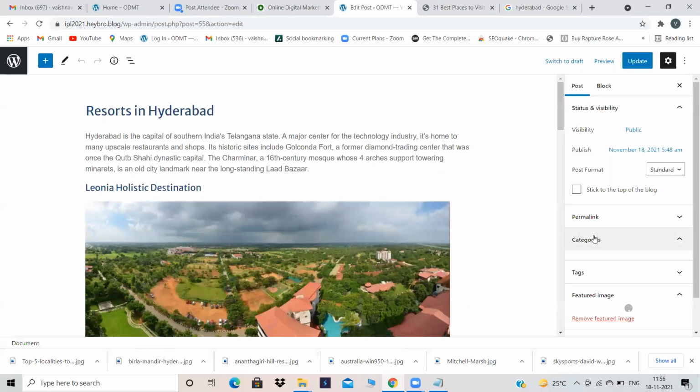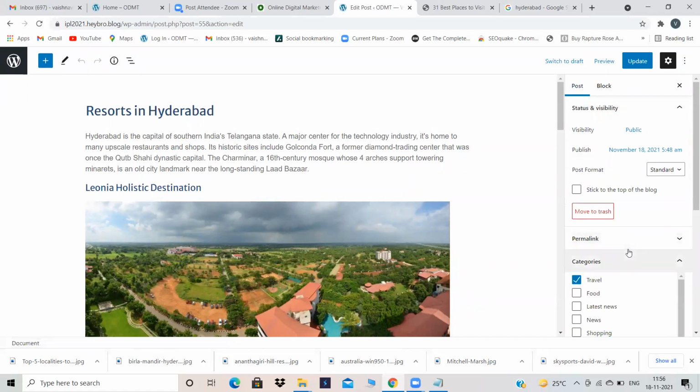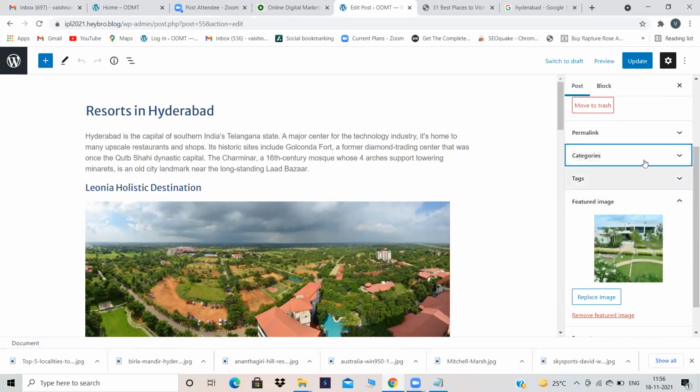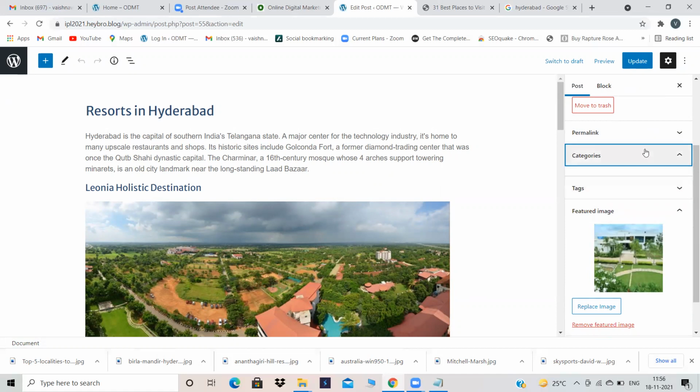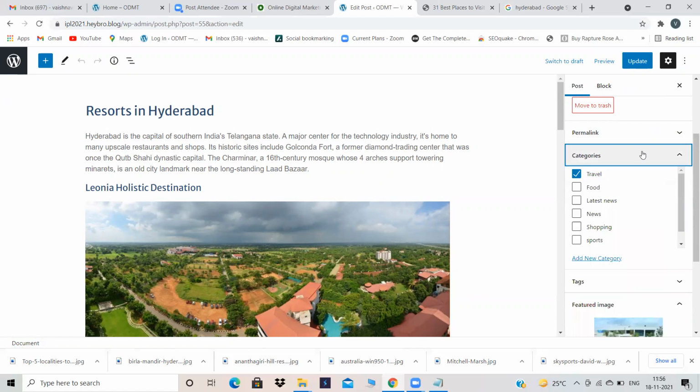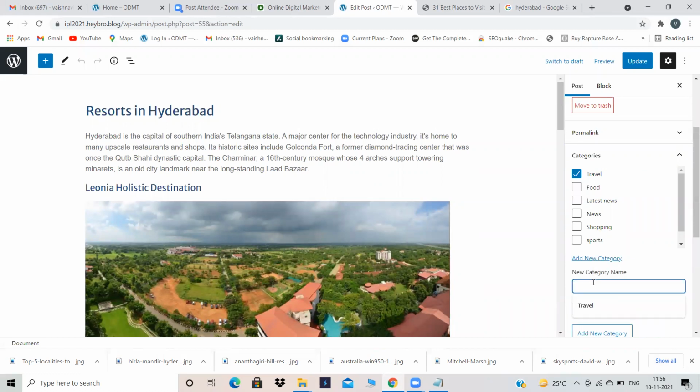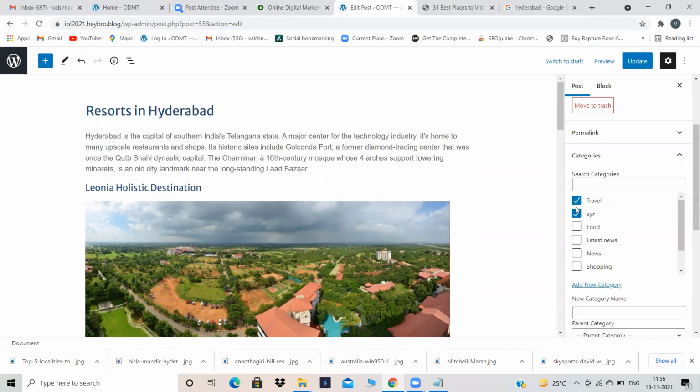To add that, I have to again go into post categories. See, if you are unable to see categories, just click on categories. All these categories I have created. If you want to create any new category, click on add new category. Write your name, whatever it is, XYZ. Then click on add new category. See, XYZ also will be checked in. Please do not check that. It is already in travel. And I want to add food also. So travel plus food. So resorts in Hyderabad comes under the travel category and the food category.